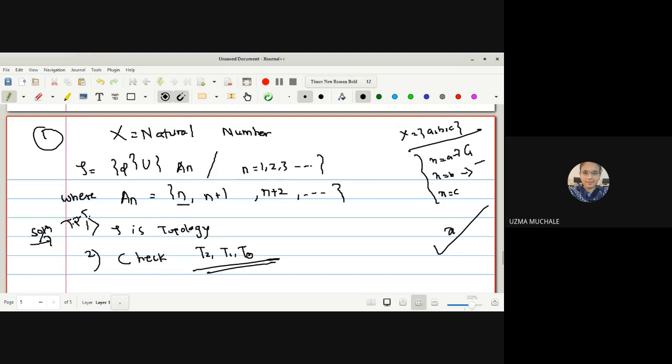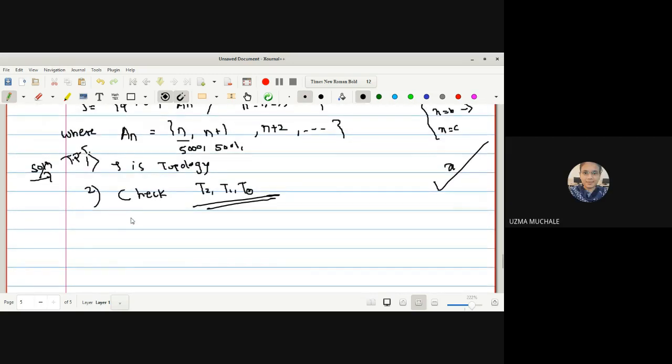If I start the set with 5000, the next numbers will be 5001, 5002 and so on. Are you getting how the sets will be? Just remember your natural number set and then you can find out the result.